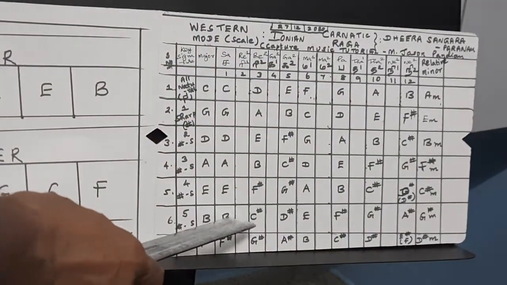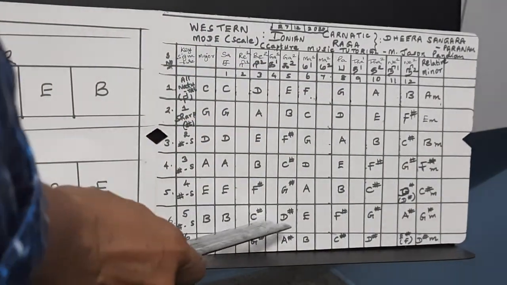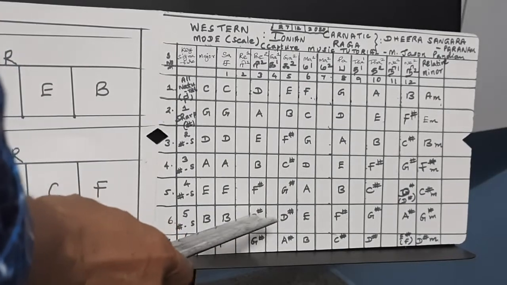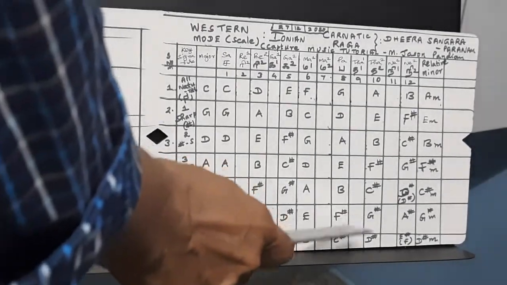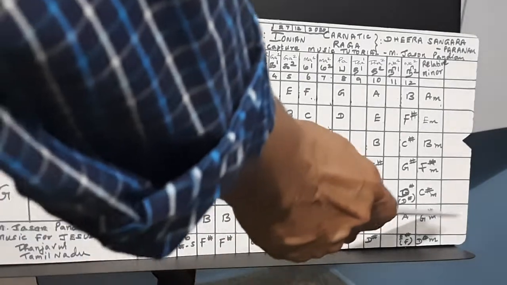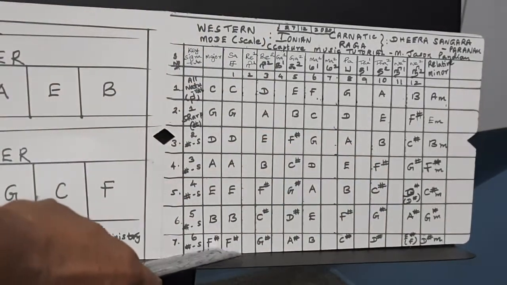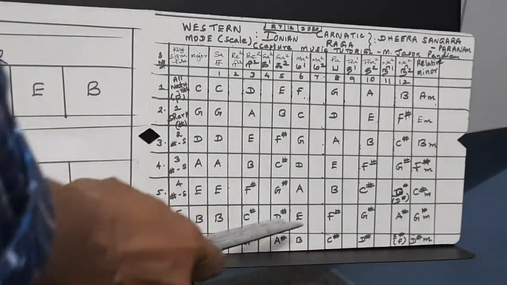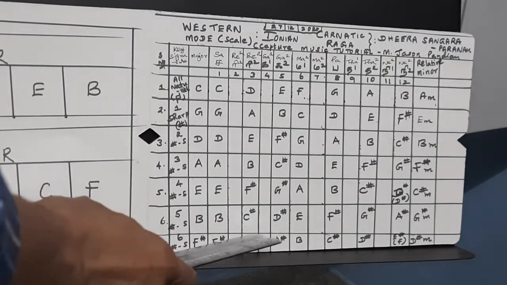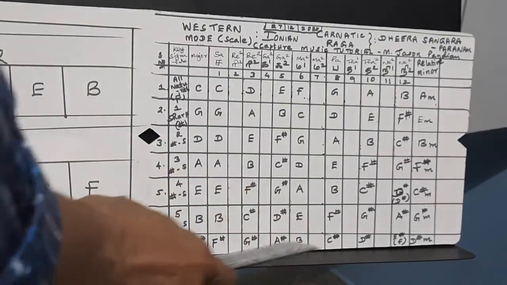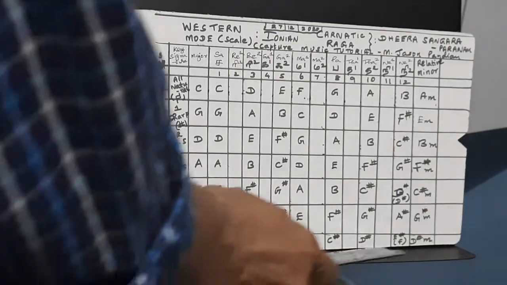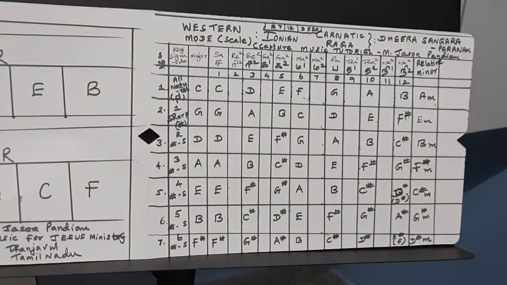Then B major. See here, B: first B, C sharp, D sharp, then F sharp, G sharp, A sharp. Final one is F sharp major. Here 6 sharps will be coming: F sharp, F, C, G, D, A, E. 6 sharps will be coming.